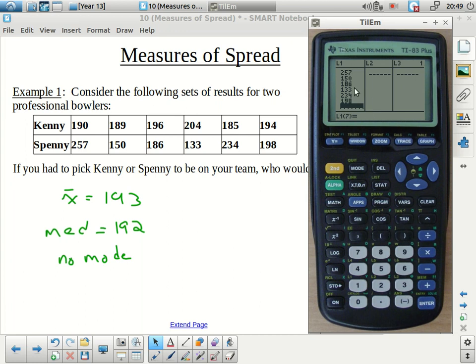Okay, so I put the numbers into the list, and now I'm going to go back to stat and scroll over to calc and pick out one of our stats. When I run that through, you can see that sigma is right here. So for Spenny, whose scores were more all over the place, his standard deviation is 43.39. So most of his scores are within 43 points of the average. So again, a lot more spread out.